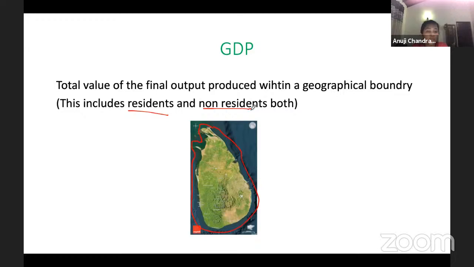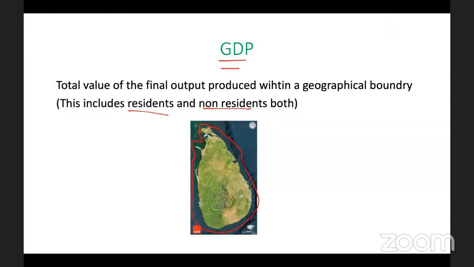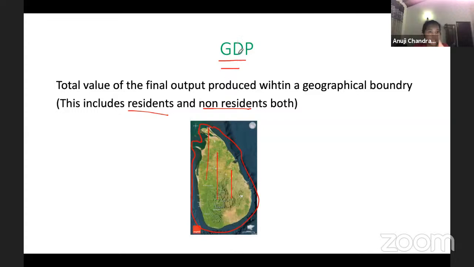Residents are those who have been living in Sri Lanka for a long time. Non-residents are not living in Sri Lanka for a long time, for example foreigners, foreign companies or foreign businessmen. Whatever they produce inside Sri Lanka within a particular period is calculated in GDP. Remember, any activity that is happening inside Sri Lanka, we take under GDP.